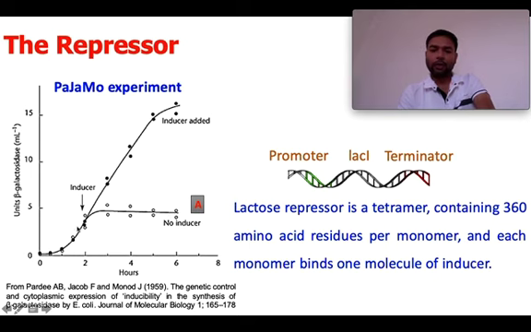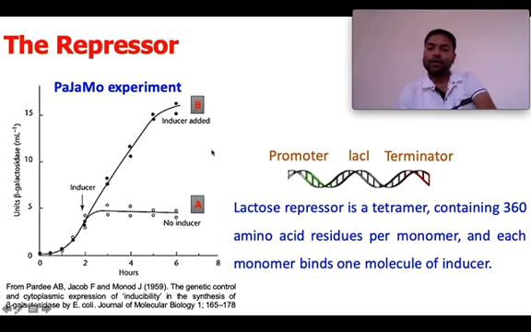This expression was not increasing. A basal level of beta galactosidase is maintained. But as soon as we add the lactose, that is the inducer, into the medium of that bacteria, then the expression of beta galactosidase increases drastically, rather exponentially.